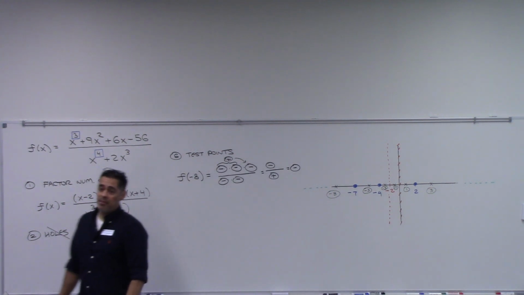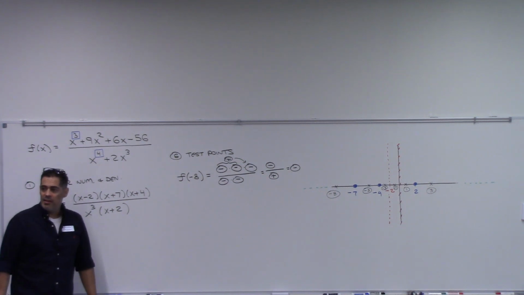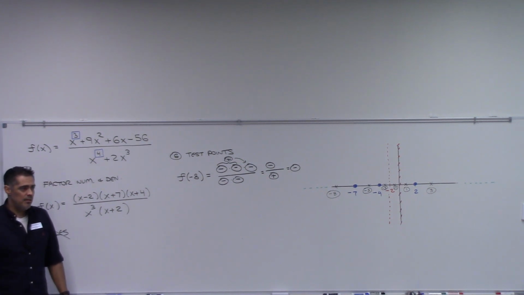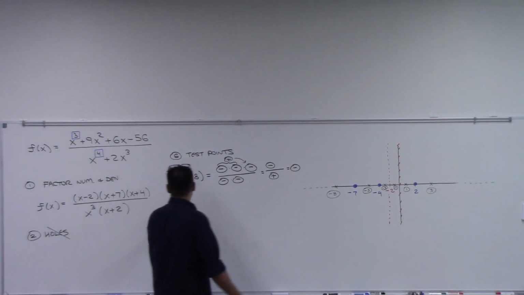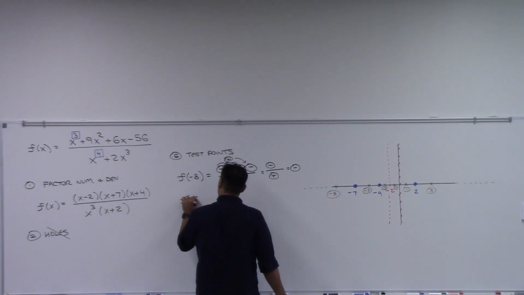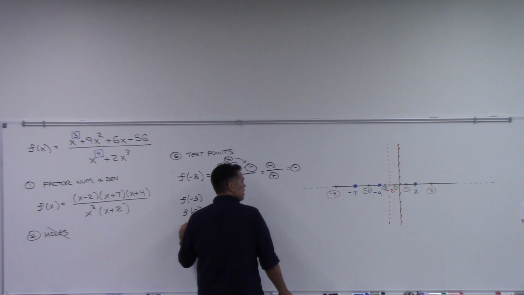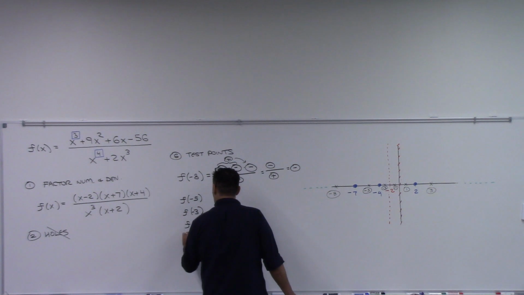Okay, I've got to do that for 5 more points, right? So to save us time, I'm just going to give you the answers. Is that all right? Or do y'all want me to see me do another one? No, don't? No? Okay, so on a test, yes, it's going to suck. You have to do this, but -5, let's see, -3 goes next, then -1, and then 1, and then 3.